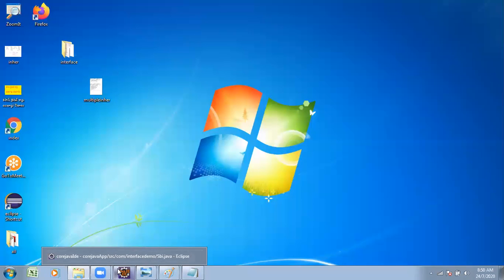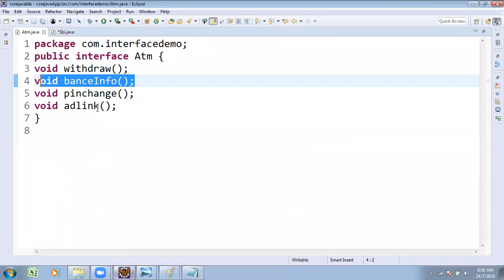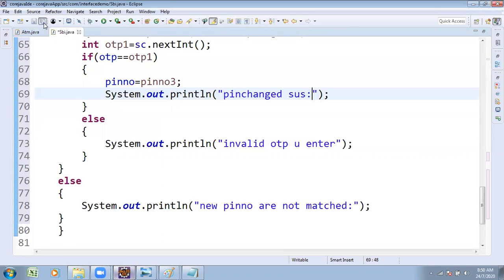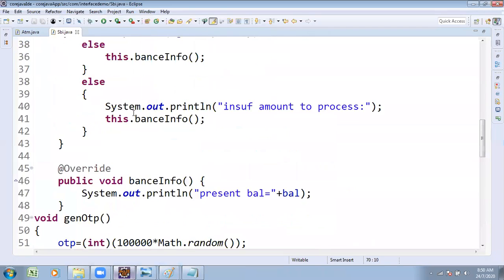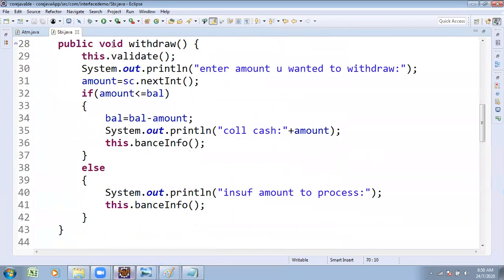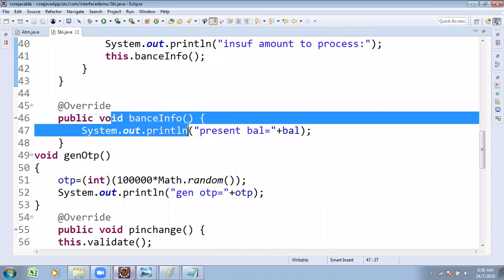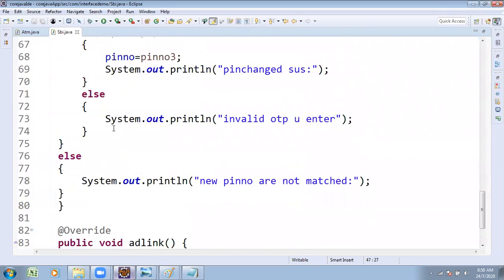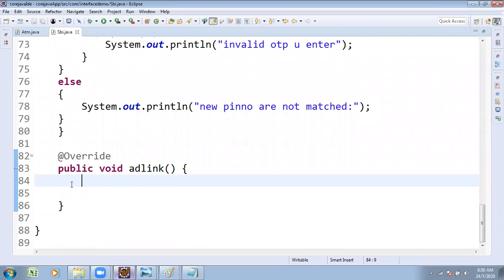Till now, what is the procedure? First, I created the ATM interface. Under the ATM interface, there are one or more abstract methods, and those methods we are implementing: the withdraw method logic, the balance query method logic, as well as this pin change method logic. Similarly, you write the Aadhaar linking, with one statement: Aadhaar linked successfully.